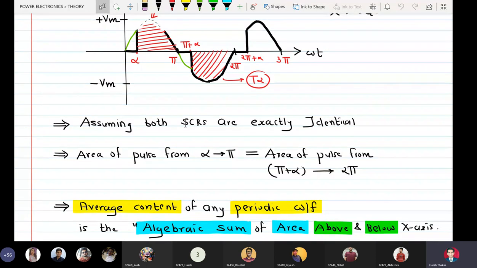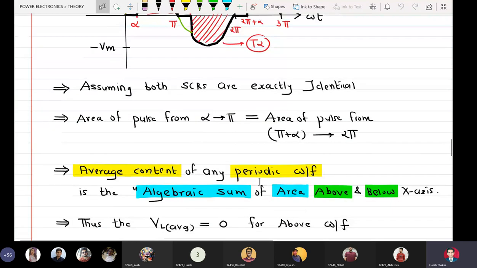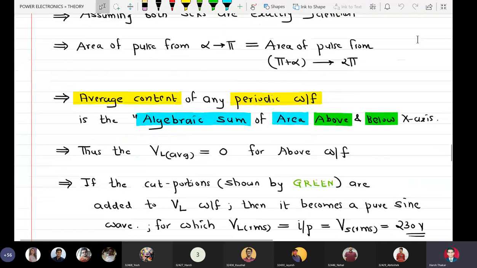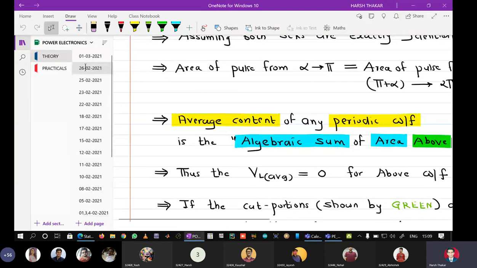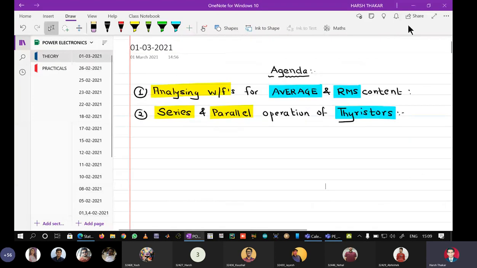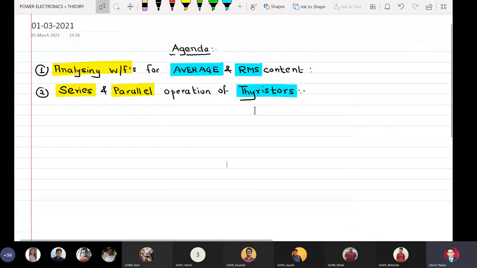We will briefly revise, and some waveforms we are now in a position to understand after discussing how to draw all the important waveforms of a half wave control rectifier and a full wave control rectifier. I feel we can comment on the average and RMS contents of at least 8 different waveforms. So we go back to our agenda for the day, analyzing waveforms for average and RMS content.